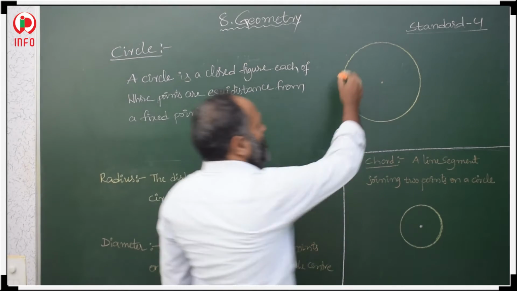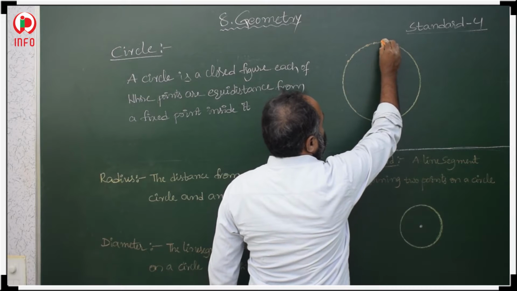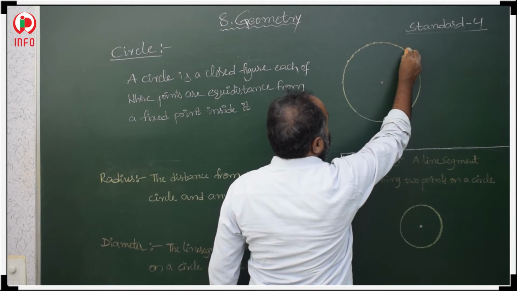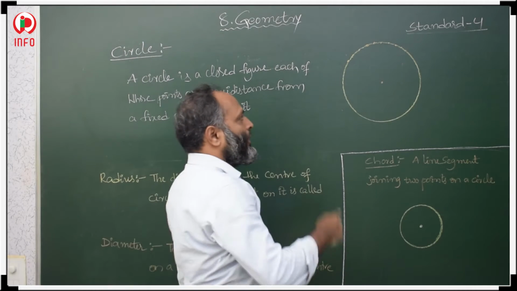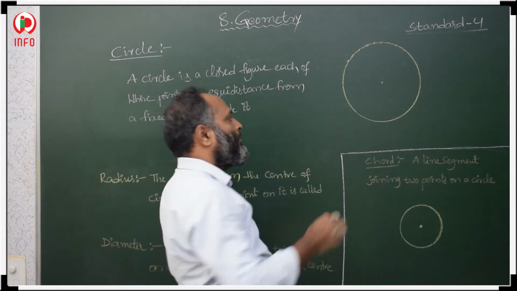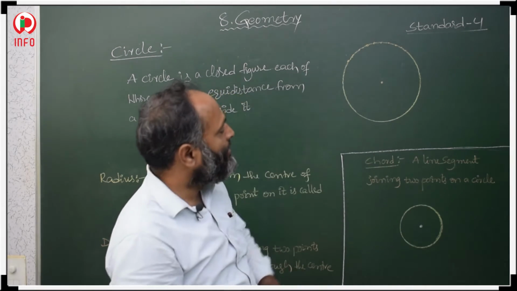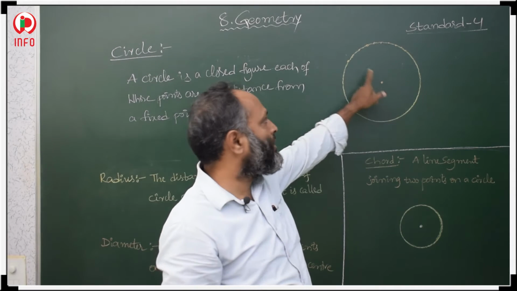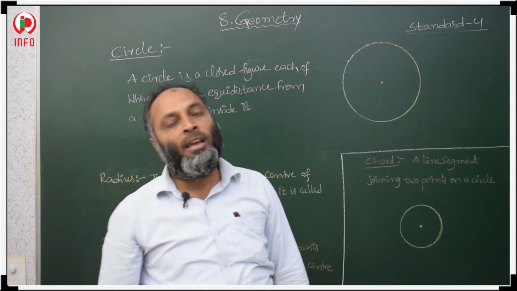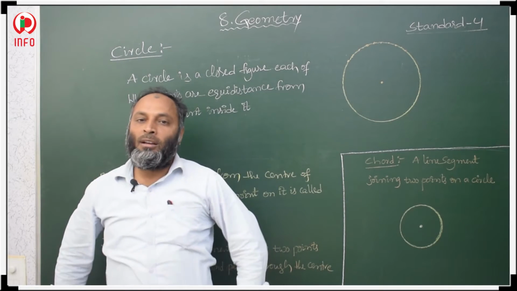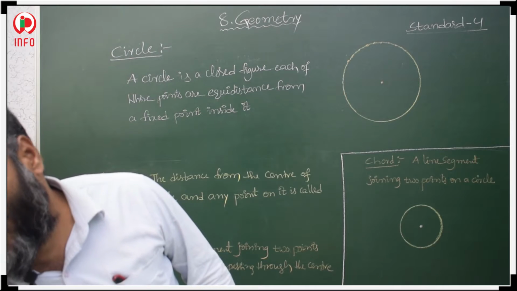Here on the circle we have many points, 1, 2, 3, 4, 5, 6, 7, 8, 9, 10, and so on. Infinite points we have on the circle. All these points are equidistant from the point inside it. Inside, one point is there. All these points are equidistant from this point, the center of the circle.